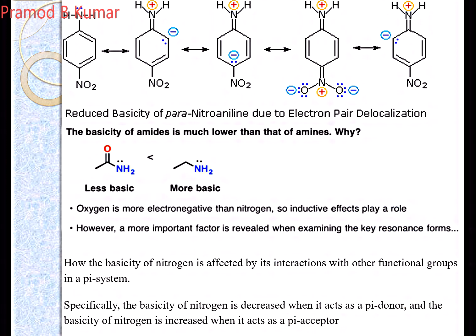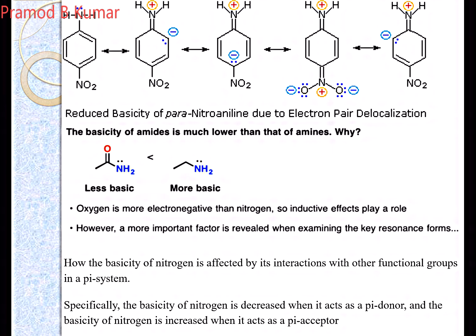This is the resonance structure showing how the resonance effect plays a role. When the group takes away electrons from the ring, there is less electron density in the ring, so the nitrogen atom cannot get protonated. Exactly the opposite happens when there is an electron donating group that gives electrons to the ring, and it increases the basicity of the corresponding aniline.